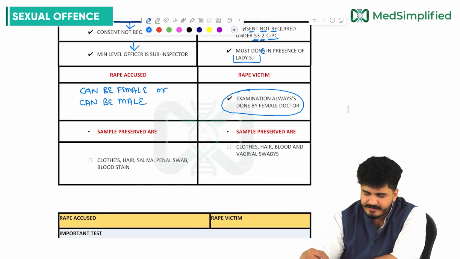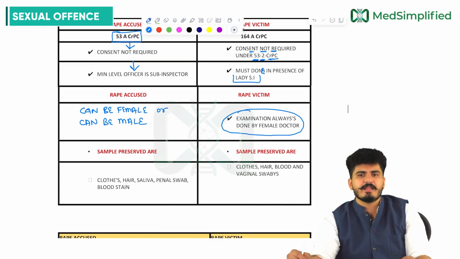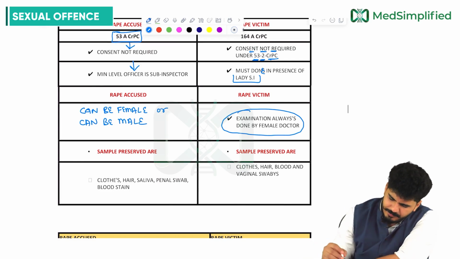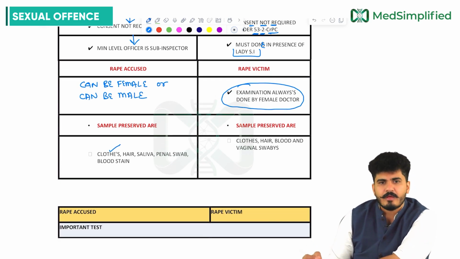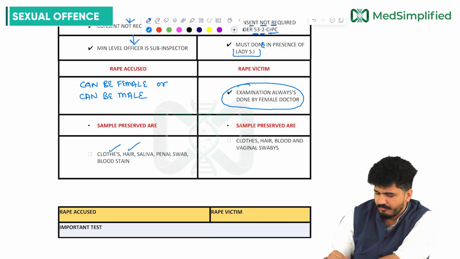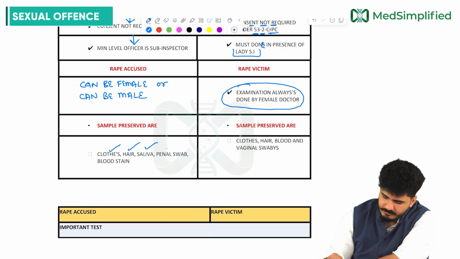Sample preservation. What samples are we going to preserve in the rape accused and the rape victim? Samples preserved from the rape accused would be clothes, hair, saliva, maybe he licked the private part of the female, penile swab, blood stain.